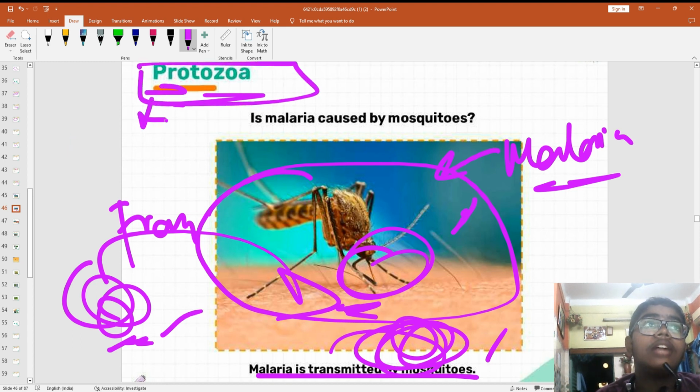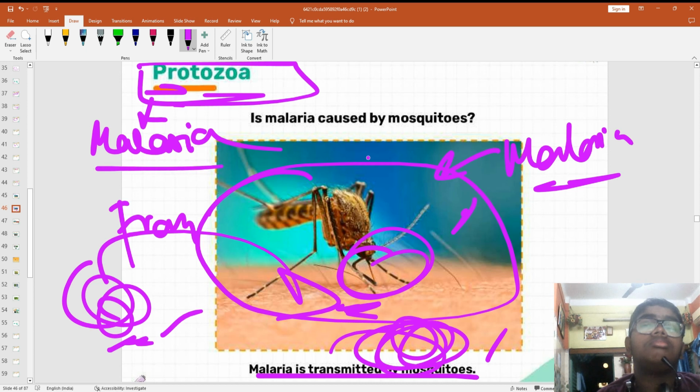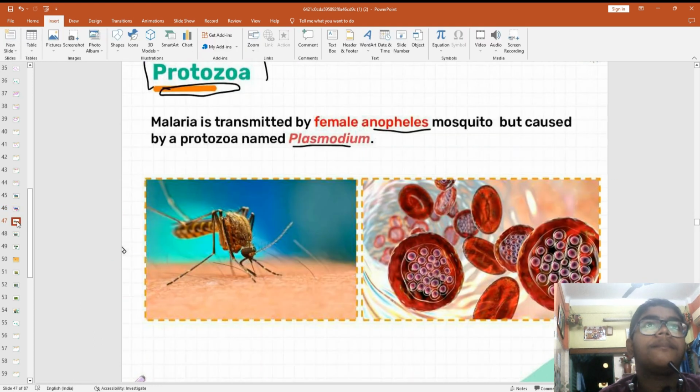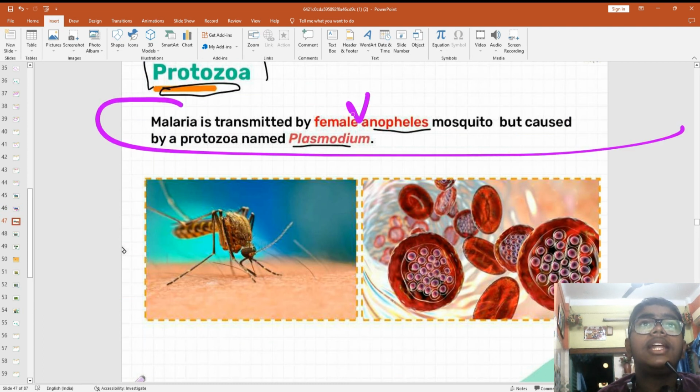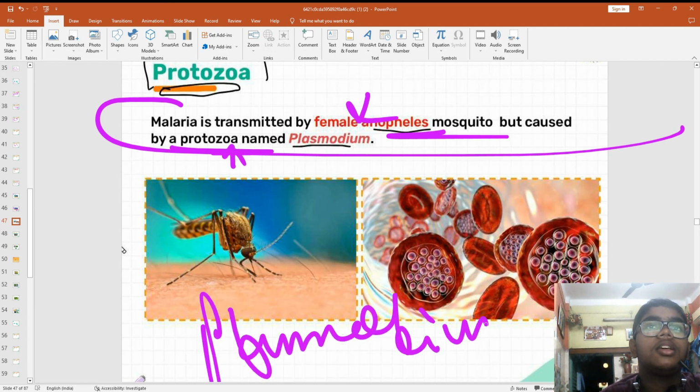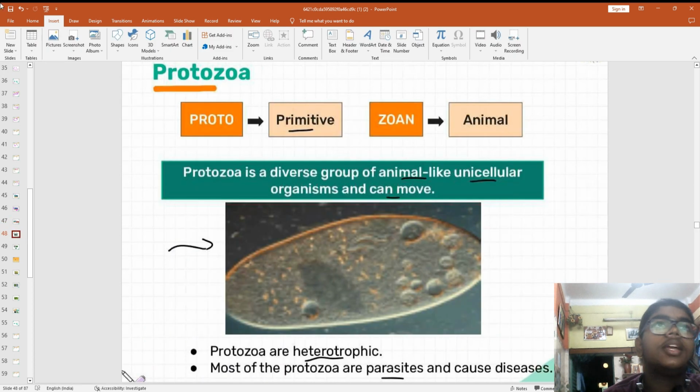the microorganism that causes malaria. Protozoa is the microorganism that causes malaria. So the mosquito takes this protozoa in it and transmits it to a healthy person. See how it happens. It is transmitted by the female Anopheles mosquito, but caused by a protozoa named Plasmodium. Okay.